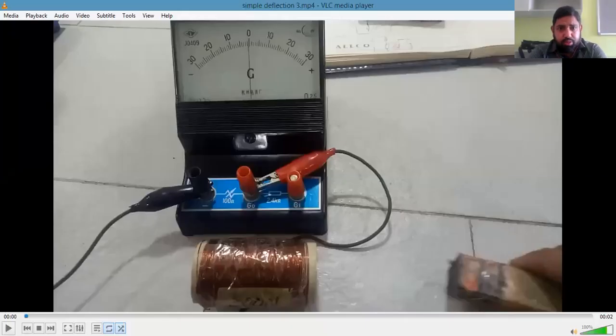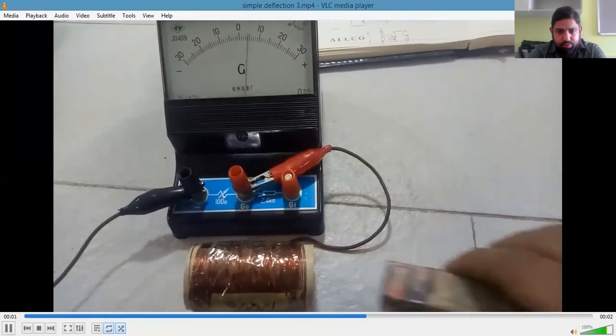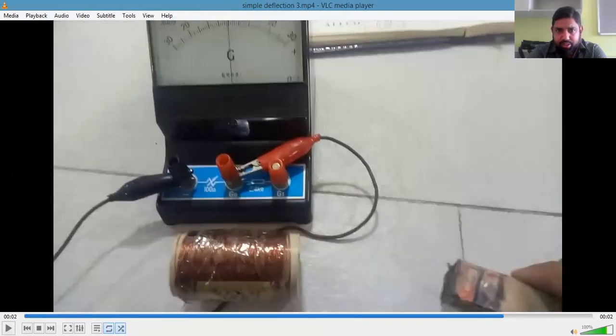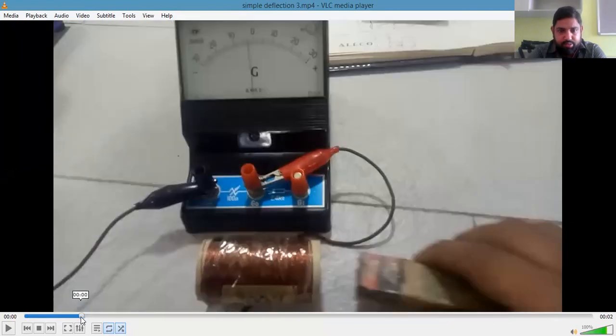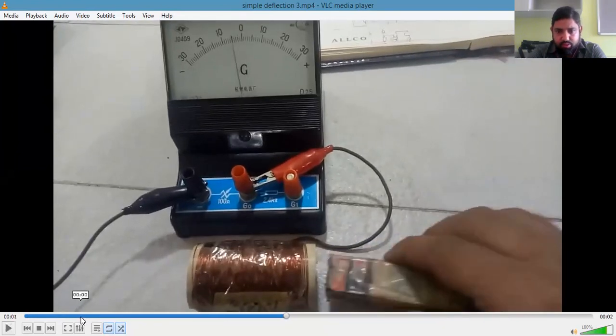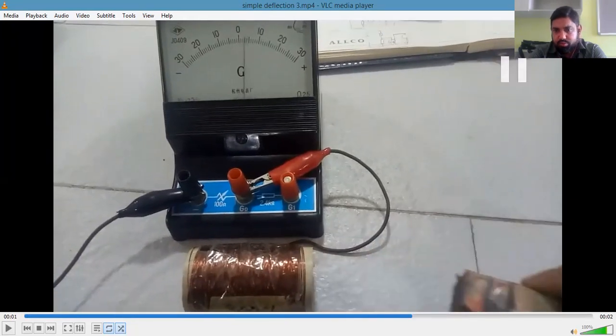The first one shows simple deflection in a galvanometer. Here we are using a center zero galvanometer. I had made some coils. This one has 200 turns, and I'm bringing a magnet near it. You can observe that when the magnet is brought near it, the needle deflects to the left side, and when the magnet is taken away, the needle deflects in the opposite direction.